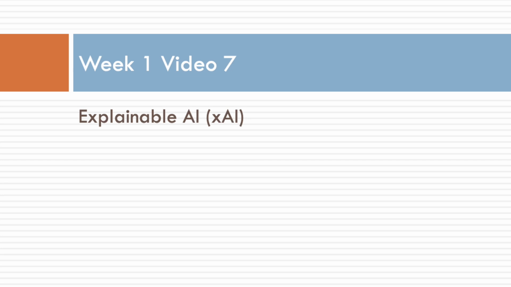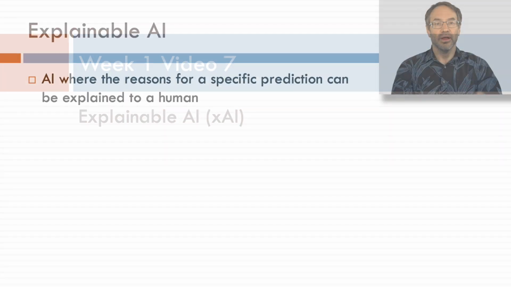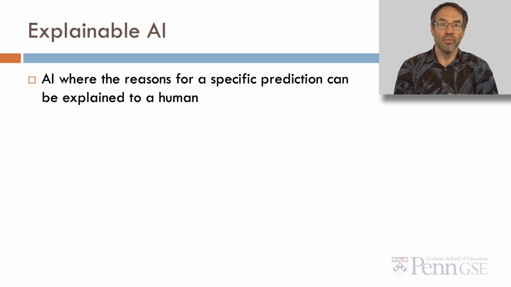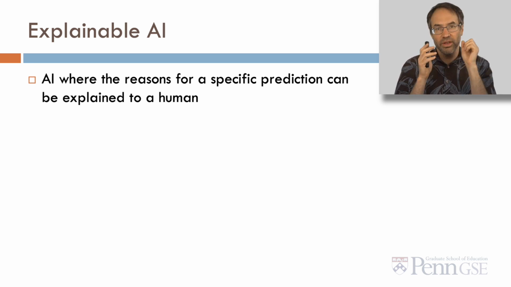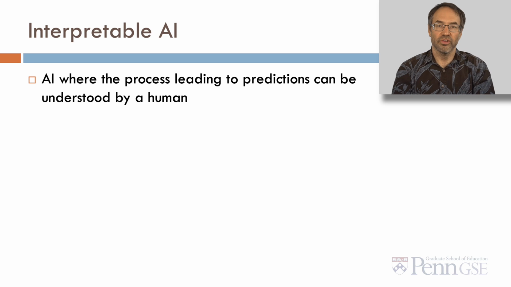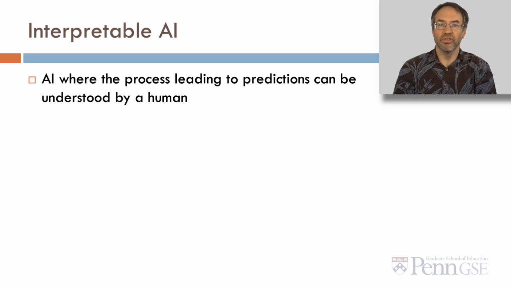In this video, we'll be talking about Explainable AI, or XAI. Explainable AI is AI where the reasons for a specific prediction can be explained to a human. Interpretable AI, a related construct, is AI where the process leading to predictions can be understood by a human. Similar to Explainable AI, not quite the same.